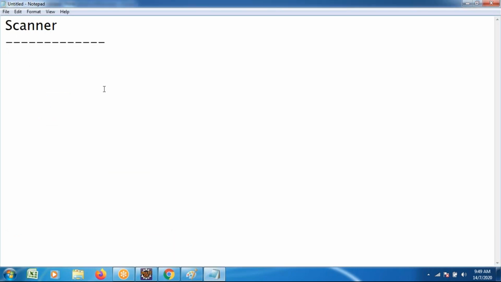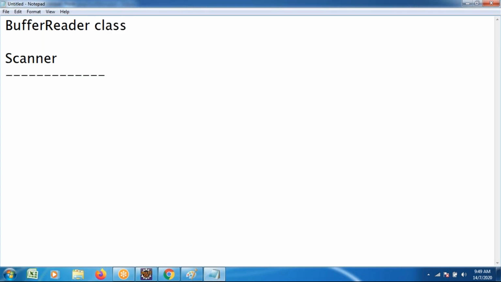Before scanner class, we used the buffer reader class. So in development now we use a scanner class. First, primarily to take the input through Java programming, we used a buffer reader. Buffer reader class we primarily used from JDK 1.0 version. But presently they introduced one more thing from JDK 1.5 version: the scanner class.